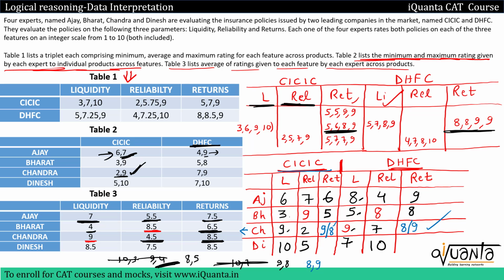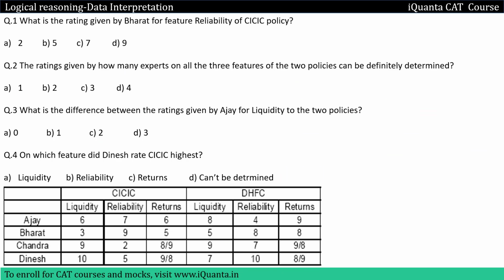Now for CICIC, if we check this returns column, 4 values should be among 5, 6, 8, 9. So I have 5, 6, 9, 8 over here, so I can write 8, 9 over here, and here also I have 8, 8, 9, 9, so I can write 9, 8 over here. So now our table is complete. Now we can answer the question using this. This could have been solved way earlier, like in around 14 to 15 minutes, but since I had to write a lot, take all the possibilities, so I've taken around 25 plus minutes already.